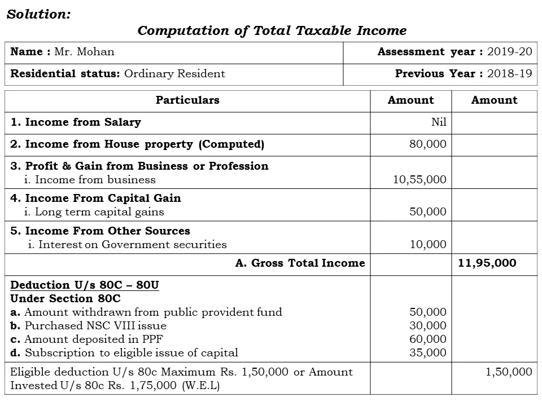Next one, income from other sources. Under this, there is one less tax item, that is interest on government securities, which is having the interest income of 10,000 rupees.